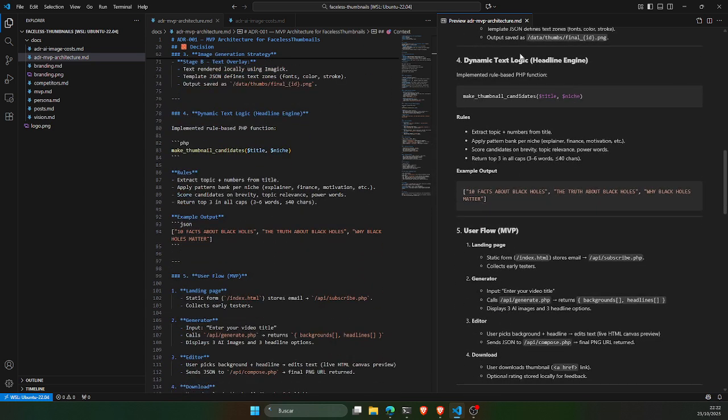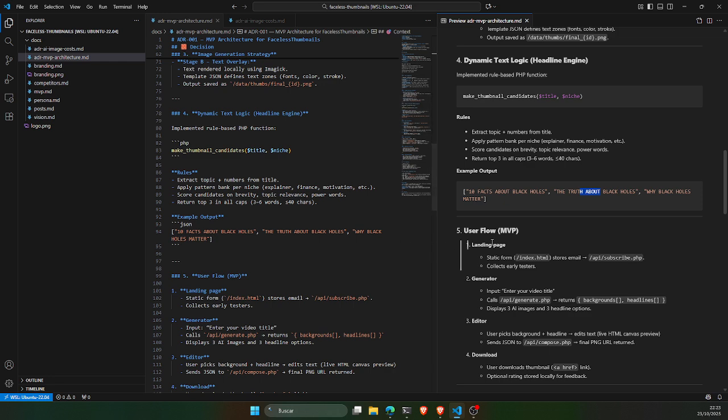Here is how we can implement this dynamic text logic. We're not sure, when I say we, it's me together with this ChatGPT conversation. So basically ChatGPT proposed to create a rule-based PHP function that offers different texts, like 10 facts about whatever, the truth about whatever.